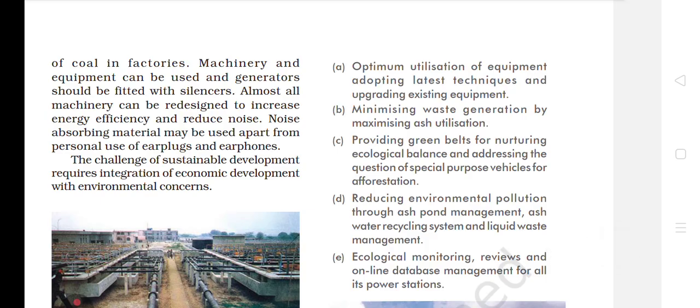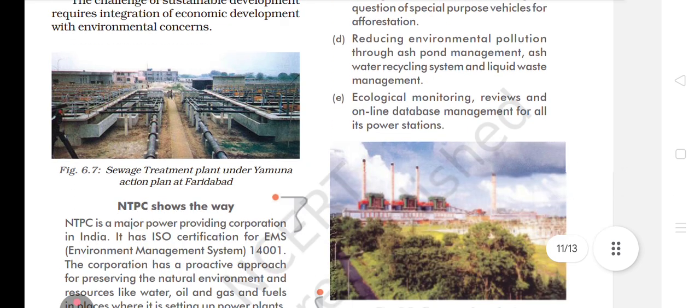Optimum utilization of equipment, adopting latest techniques and upgrading existing equipment. Then next, minimizing waste generation by maximizing ash utilization. Then third, providing green belts for nurturing ecological balance and addressing the question of special purpose vehicles for afforestation. Then reducing environmental pollution through ash pond management and ash water recycling system and liquid waste management. Then the last point, bacche, ecological monitoring, reviews and online database management for all its power stations.